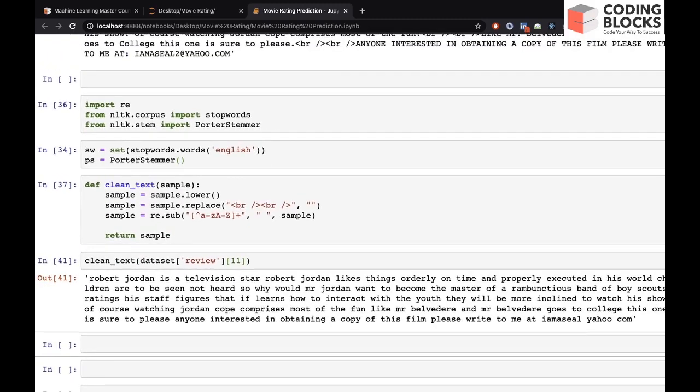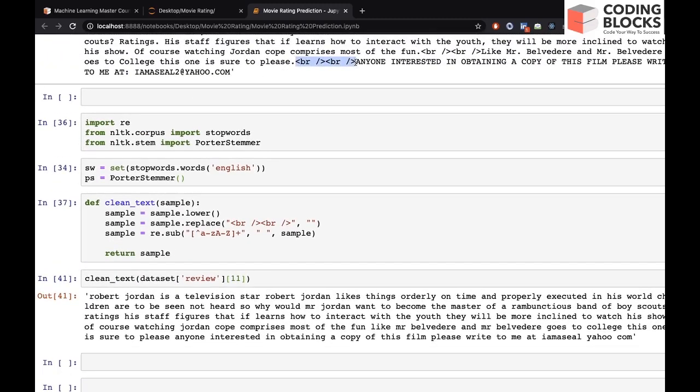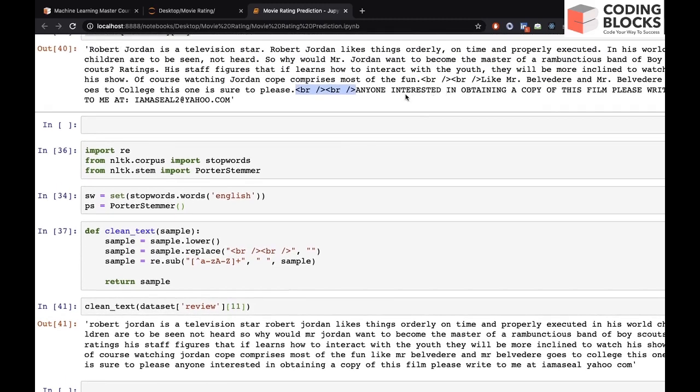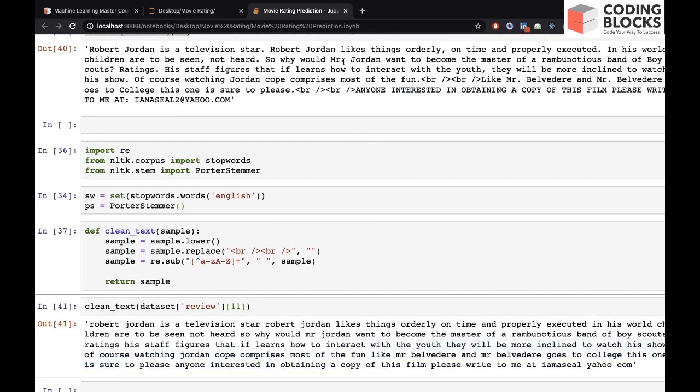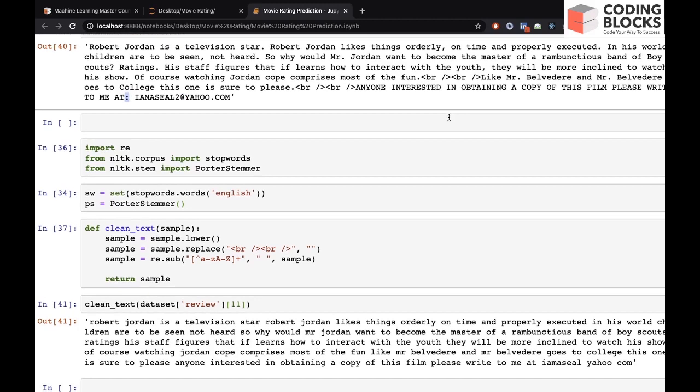So you can see first thing is, it has removed the br, right? Also, all the characters are lowercase, right? It has also removed dots and question marks, and also this at the rate sign. So it means we have done some pre-processing.